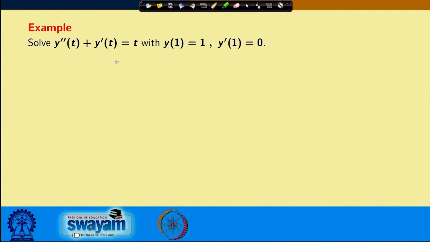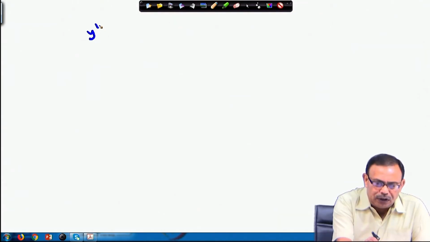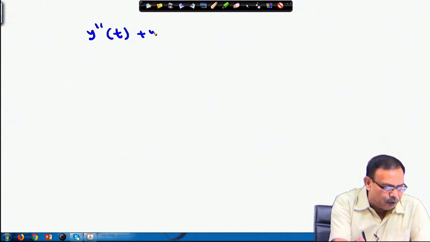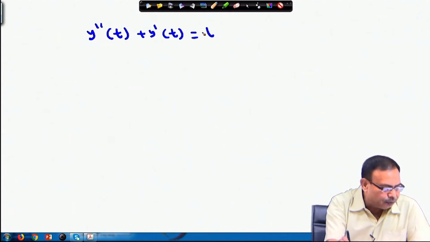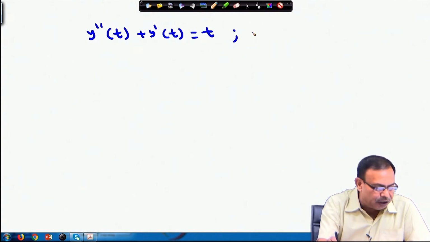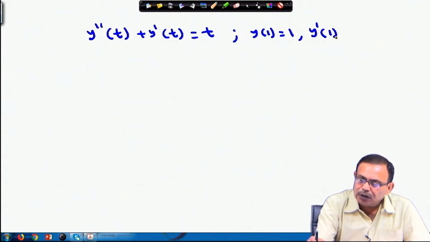So, in this lecture we will see what are the solution processes of various other types of ordinary differential equations and what kind of problems we may face. You see this problem now, y double dash t plus y dash t equals t, with y 1 equals 1, y dash 1 equals 0. So, your problem is y double dash t plus y dash t equals t, and the conditions given are y 1 equals 1 and y dash 1 equals 0.